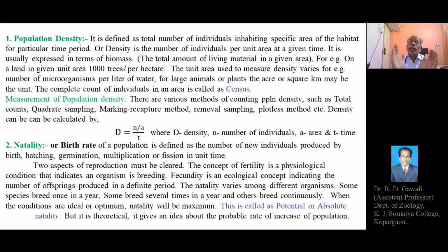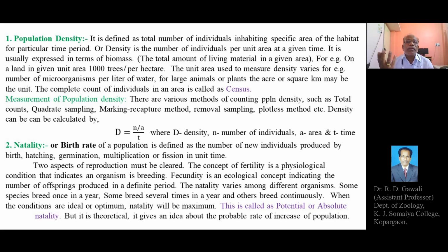Suppose we are going to measure the population density of microorganisms, then how much should the unit area be? Microorganisms are much smaller, microscopic or submicroscopic, so we have to consider the unit area as only 1 liter of water.